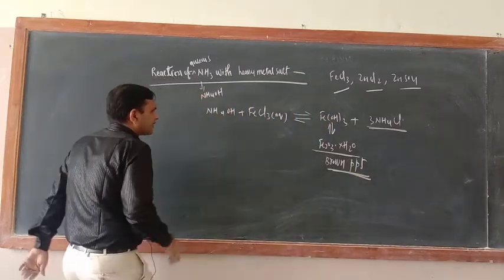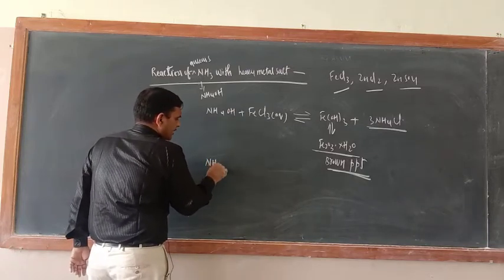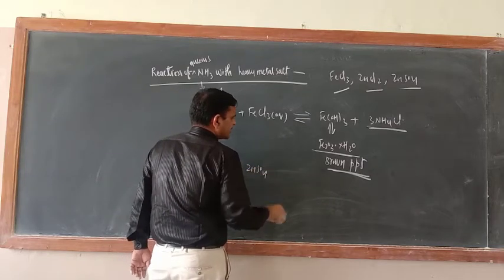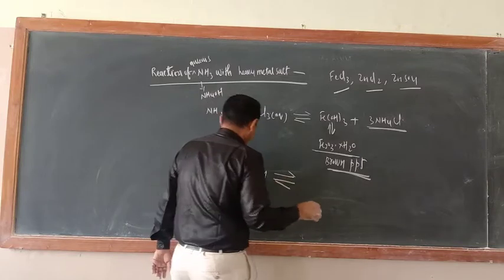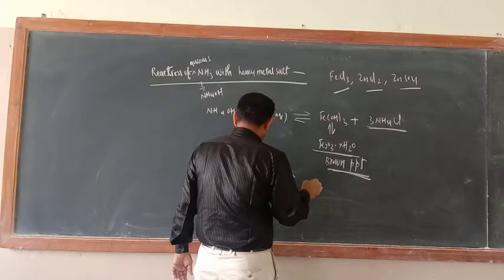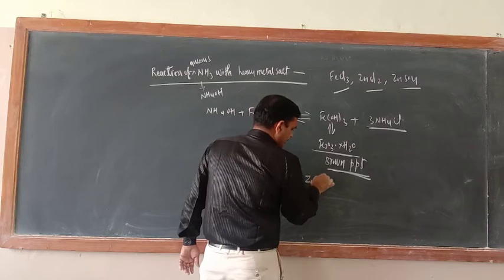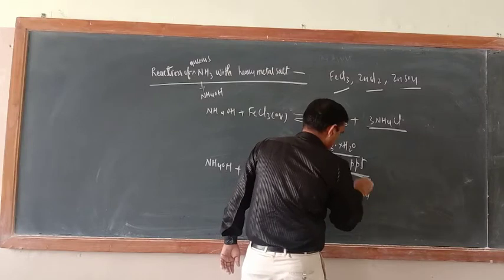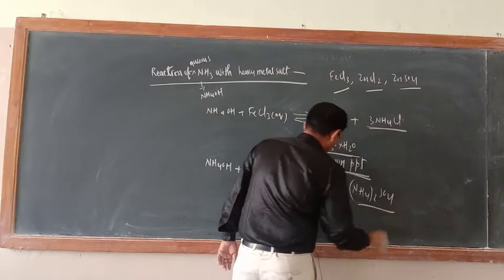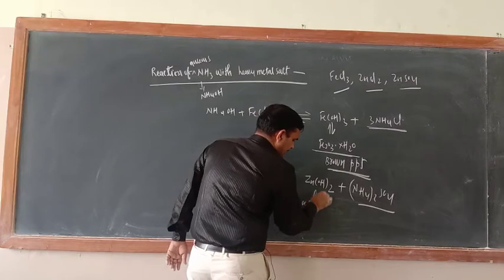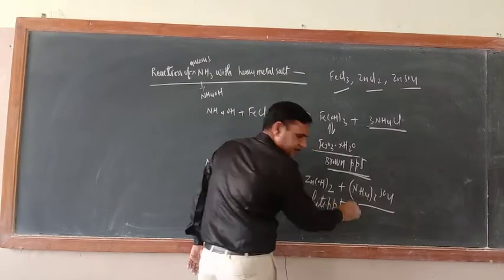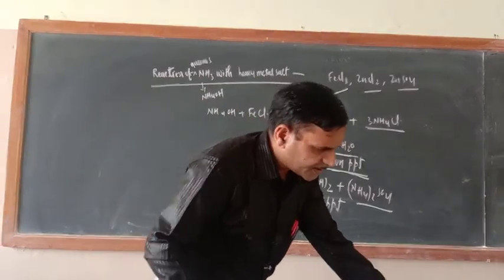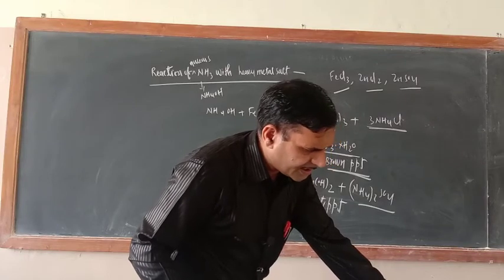Take another one, NH4OH plus ZnSO4 or ZnCl2. Now here also what would be there? Just see, one compound would be Zn(OH)2 plus (NH4)2SO4, ammonium sulfate. Here what is there? A white precipitate will form. What does it form? White precipitate. So in this way the reaction of ammonia with the heavy metal salt is over.